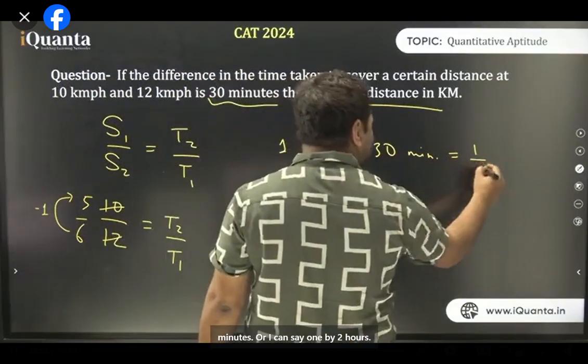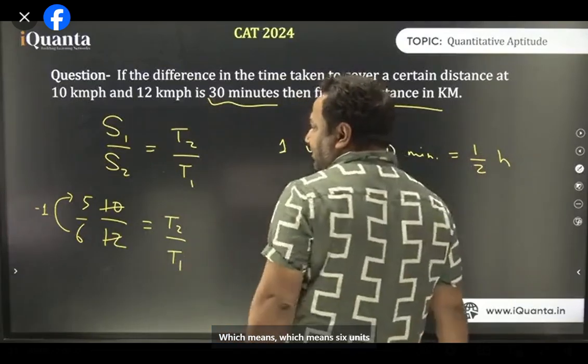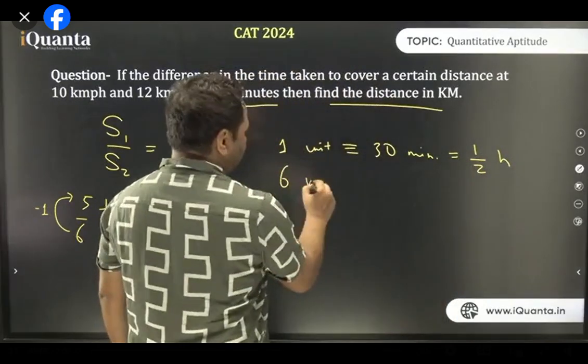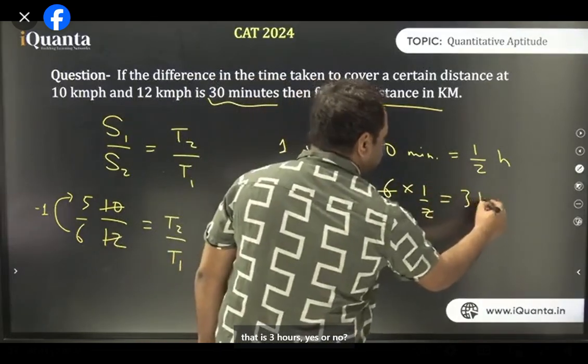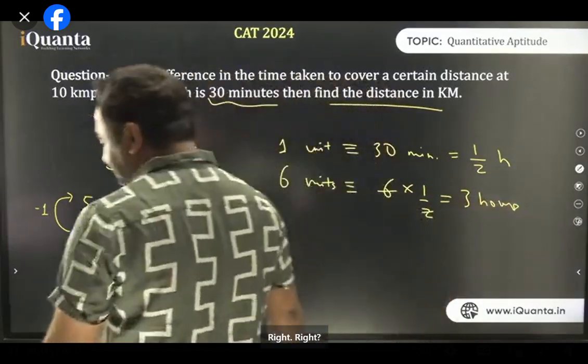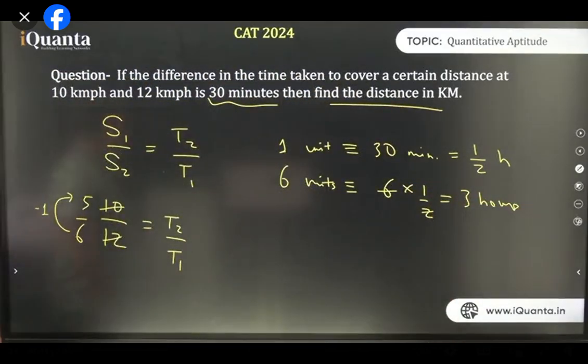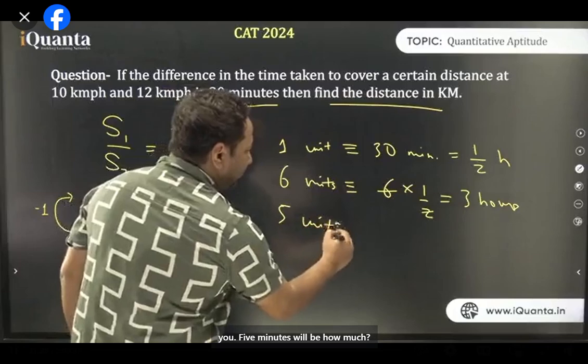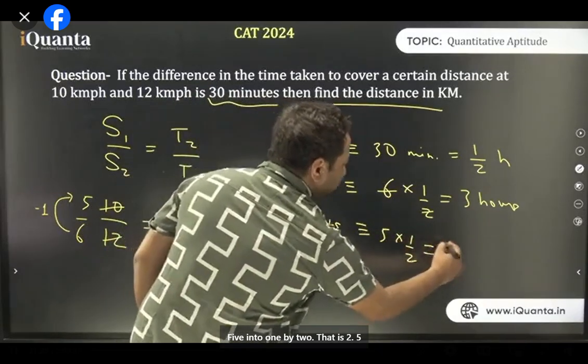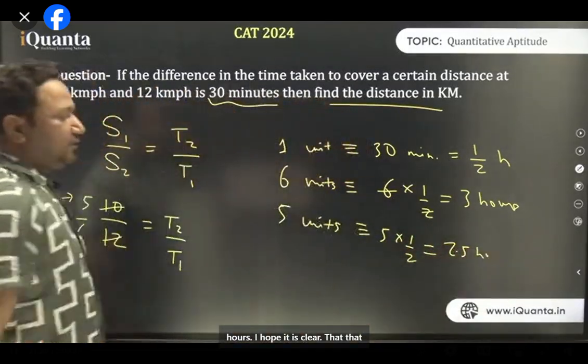Or I can say 1 by 2 hours, which means 6 units here will be equal to 6 into 1 by 2, that is 3 hours, yes or no? Right? 6 units is 3 hours. 5 units will be how much? I'm just telling it to you. 5 units will be how much? 5 into 1 by 2. That is 2.5 hours. I hope it is clear.